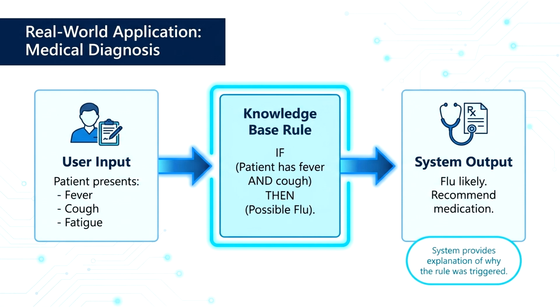For example, one rule may be: if a patient has fever and cough, then the patient may have influenza. The inference engine evaluates this rule along with other available rules before producing the most appropriate diagnosis. Finally, the system displays the diagnosis and may also recommend suitable treatment or suggest additional medical tests. This example demonstrates how expert systems assist doctors by providing quick, consistent, and evidence-based recommendations. However, the final medical decision is always made by the healthcare professional.